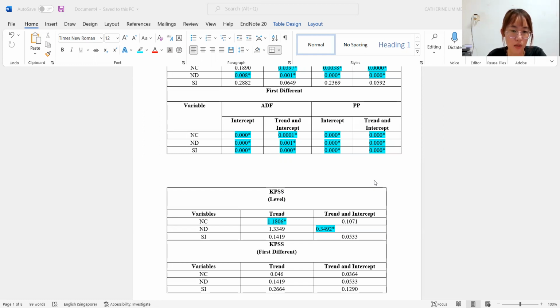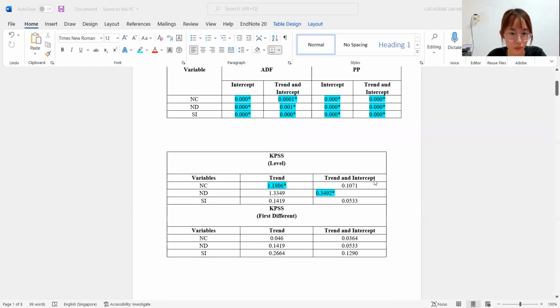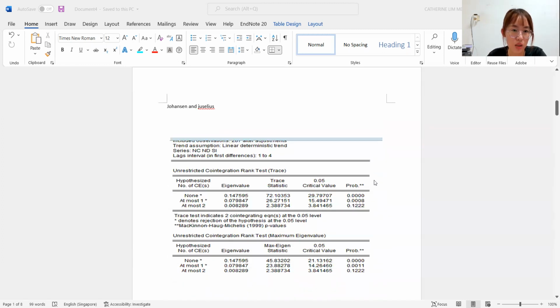So to sum up, the results of ADF, PP, and KPSS show that new cases and stringency index are stationary at first difference, while new death is stationary at level. Hence, new cases and stringency index are integrated of order 1 and new death is integrated of order 0. So moving on is the Johansen and Juselius test.